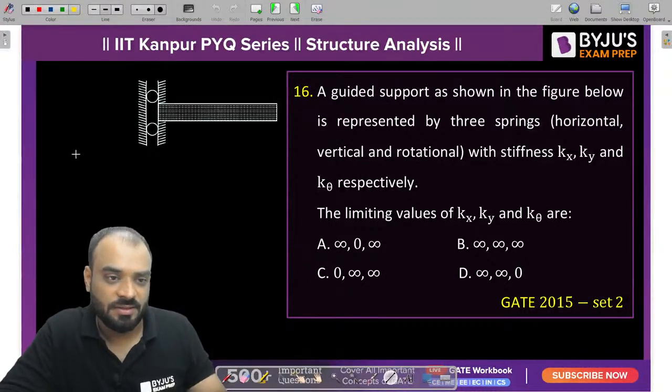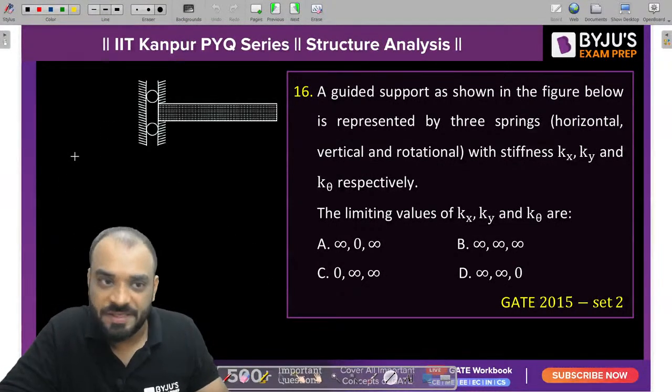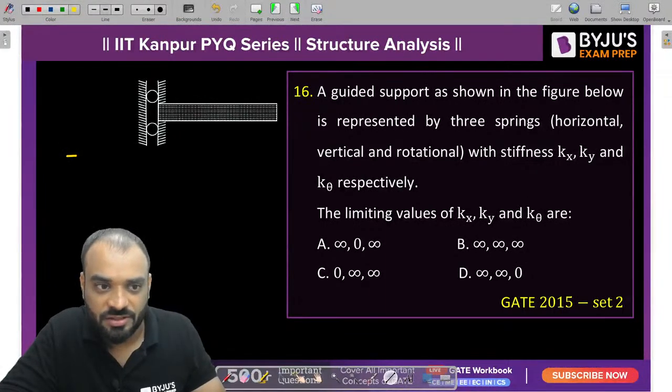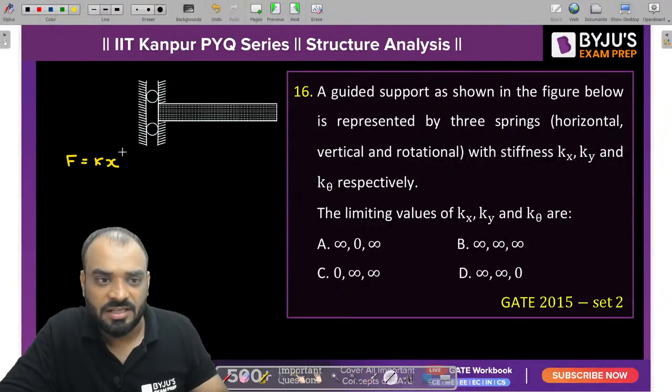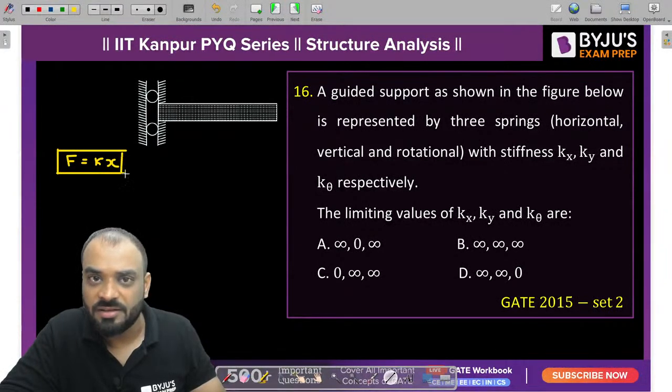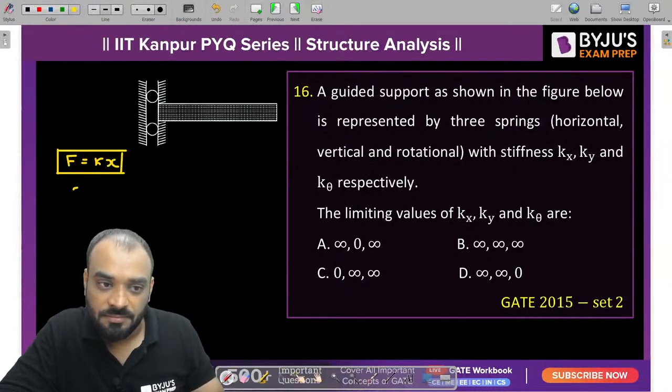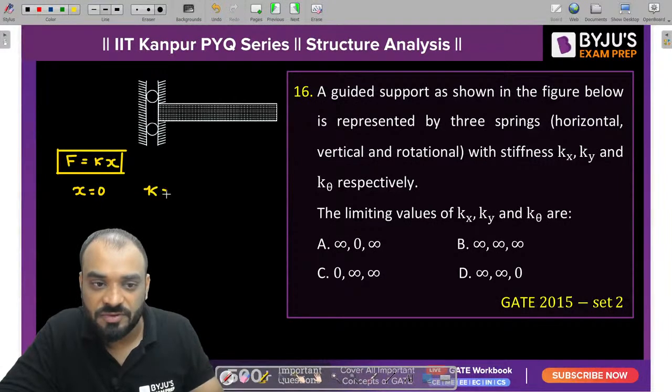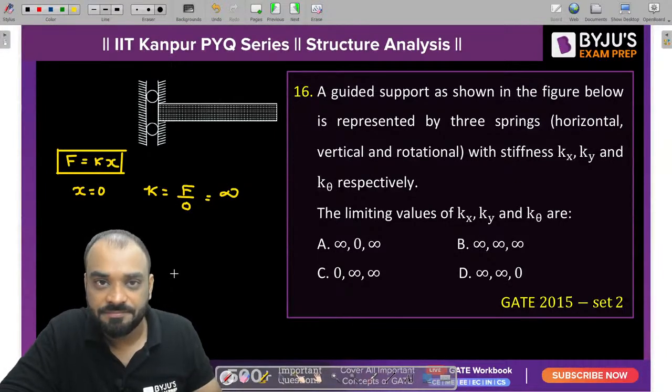Tell me guys, what is basically force? How you can write force in general? F is equal to stiffness into displacement, K into X. And I think you have seen this particular formula in case of spring, right? So F is equal to K into X. Now if the value of displacement is 0, then what is the value of stiffness present in that direction?